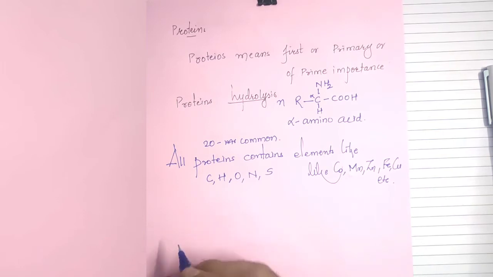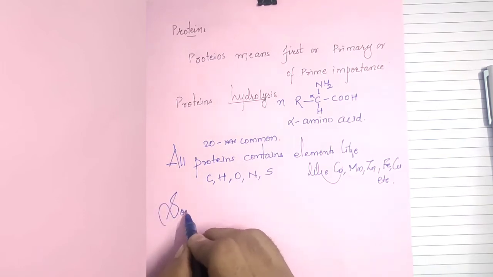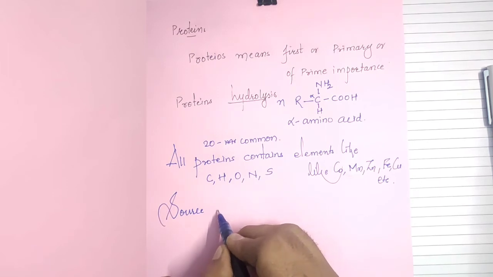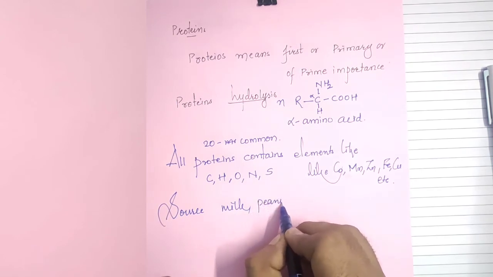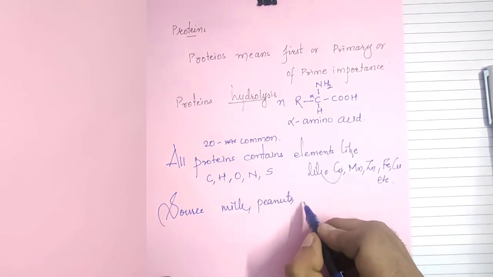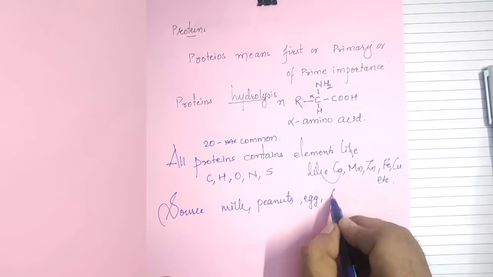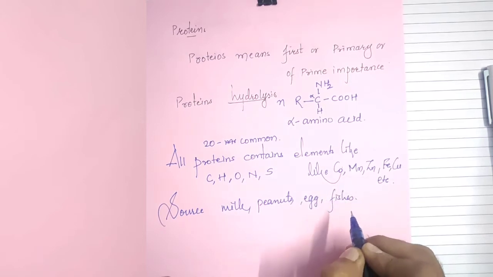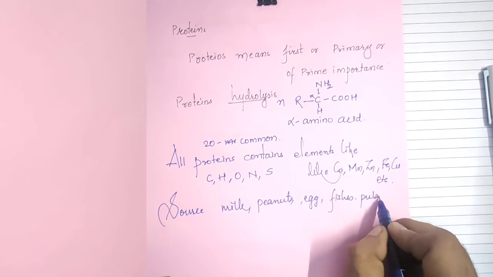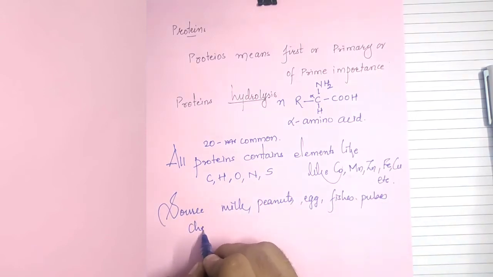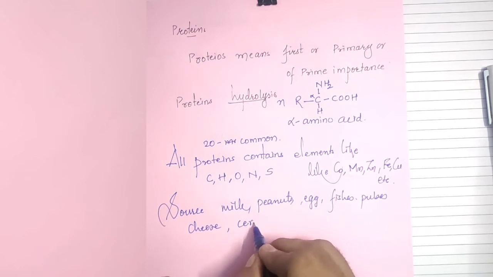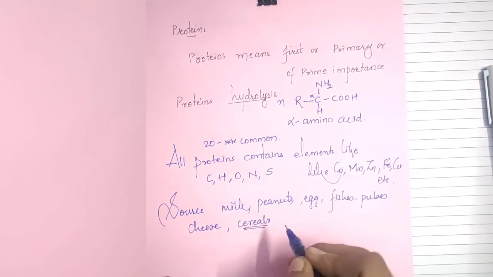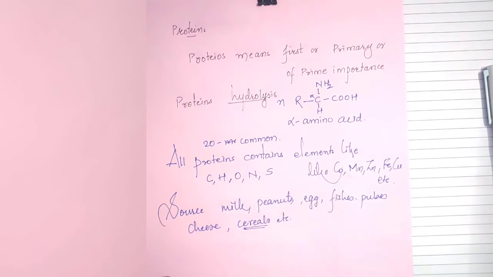Common sources of protein you know very well. Common sources of proteins are milk, peanut, egg, fishes, pulses, cheese, cereal. I'm not talking about the TV serials, etc.